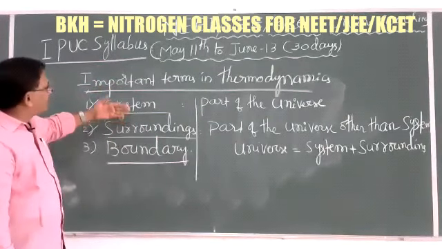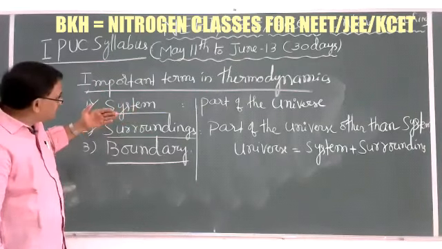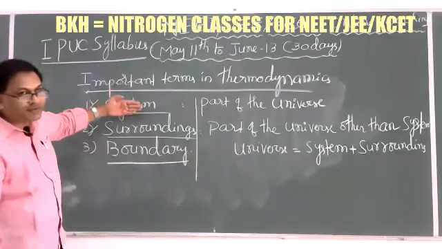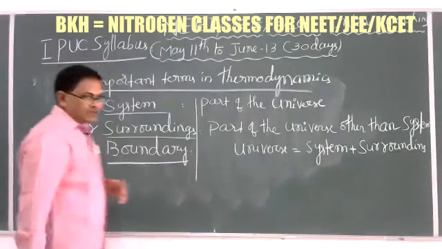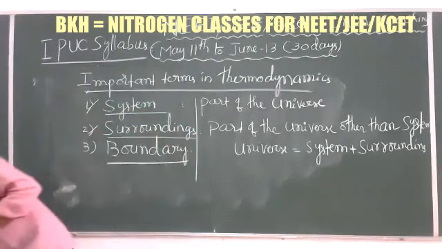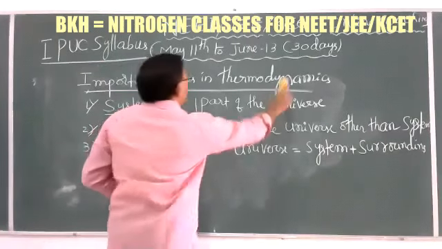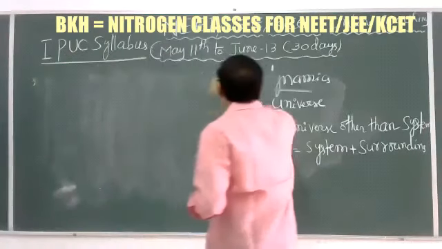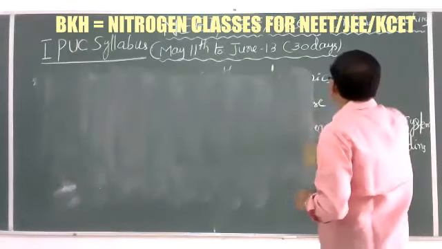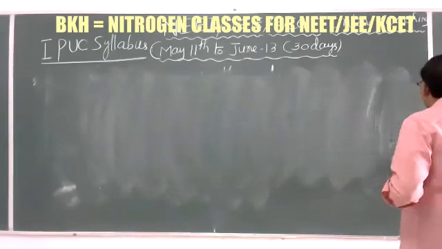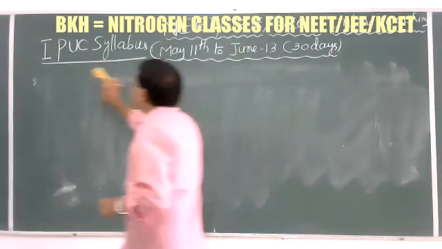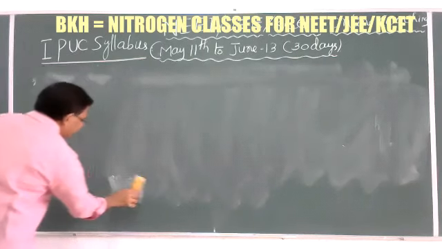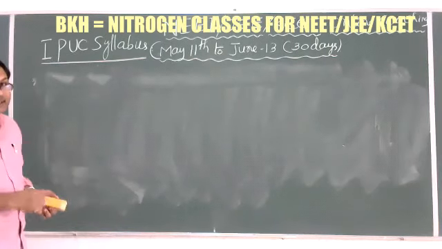So along with system, surroundings and boundary, there are some important different types of systems. In the different types of systems, on the basis of the composition of the system and on the basis of movement of the particles present in the system, they are classified into different types.